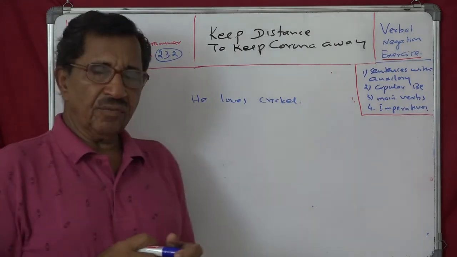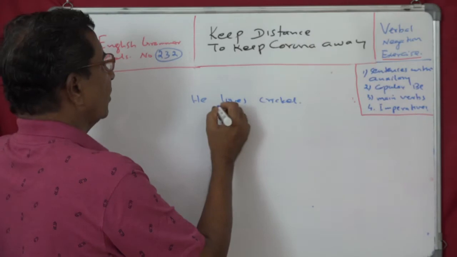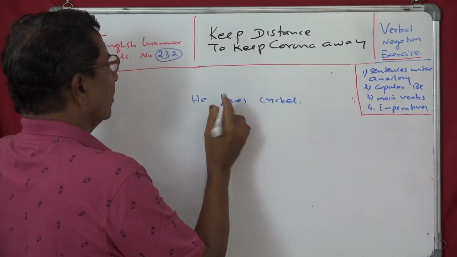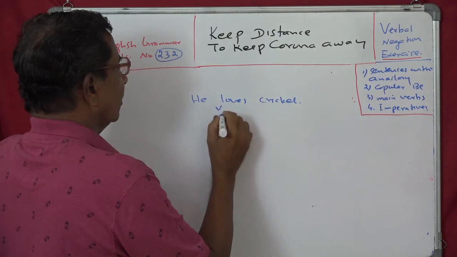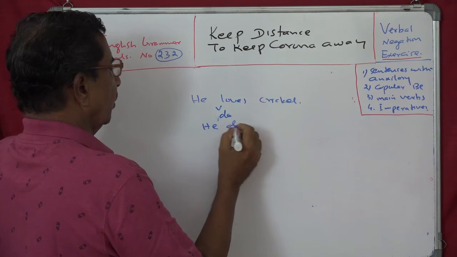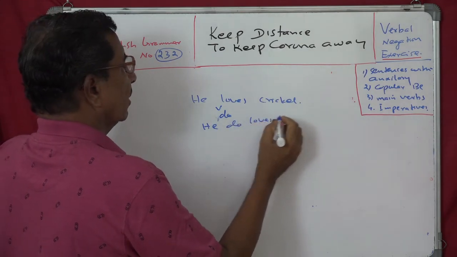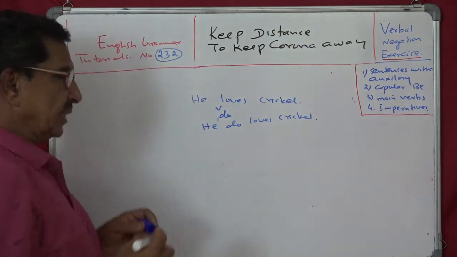Now the negative: for the negative, what you have to insert is do. When you insert do, the sentence will be: he do loves cricket.